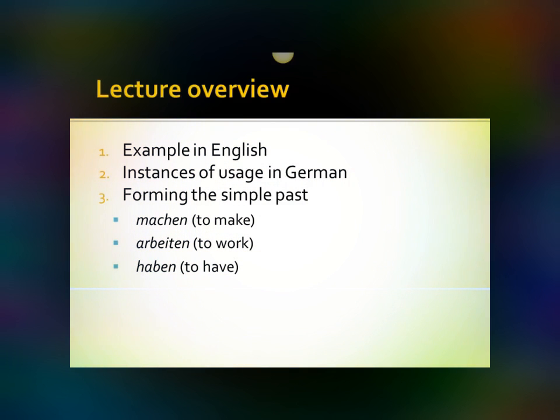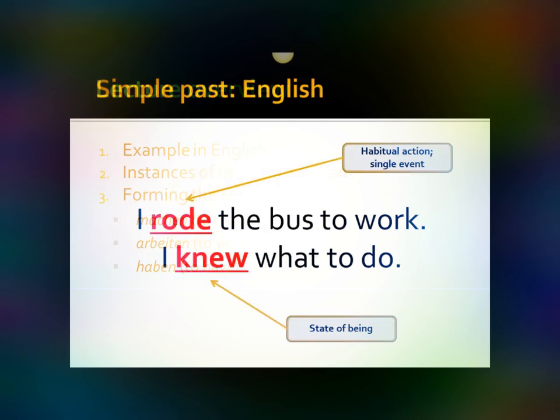So, as usual, we're going to start the lecture with an example in English, and then we're going to transition over to a brief discussion of when we use the simple past in German. And then after that, I'm going to give 3 examples on using the simple past: machen, to make, arbeiten, to work, and haben, to have. Each one gives an example of rules that we could use with other weak verbs in German. So, looking first at English, what is the simple past?